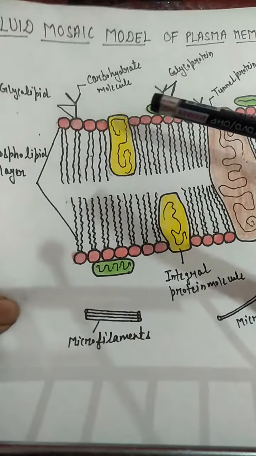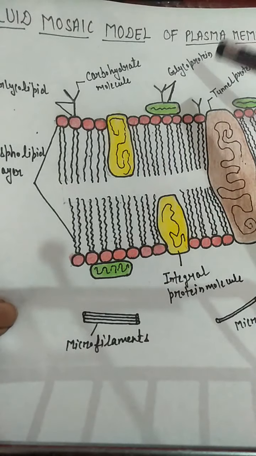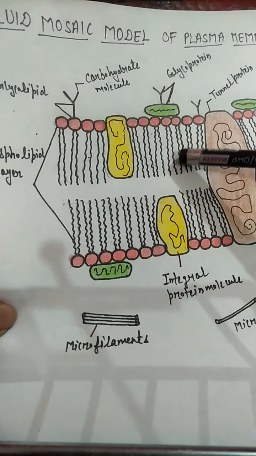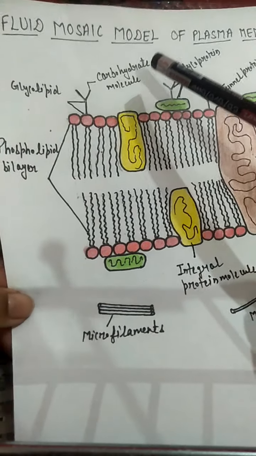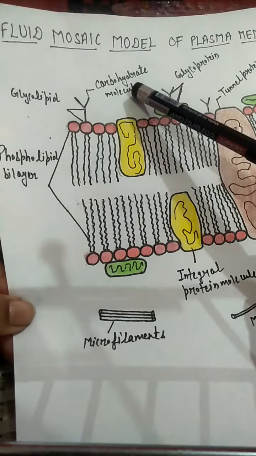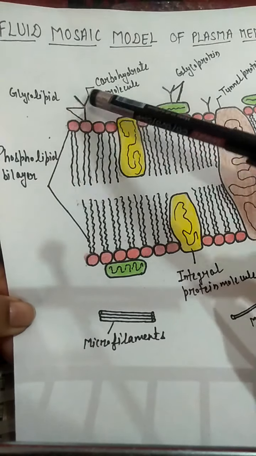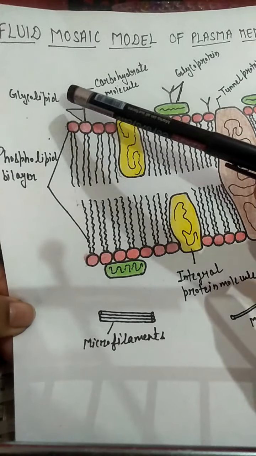Now, glycolipids and glycoproteins. Besides the phospholipid and protein molecules, carbohydrate molecules are also present. These carbohydrate molecules, or oligosaccharides, are branched.